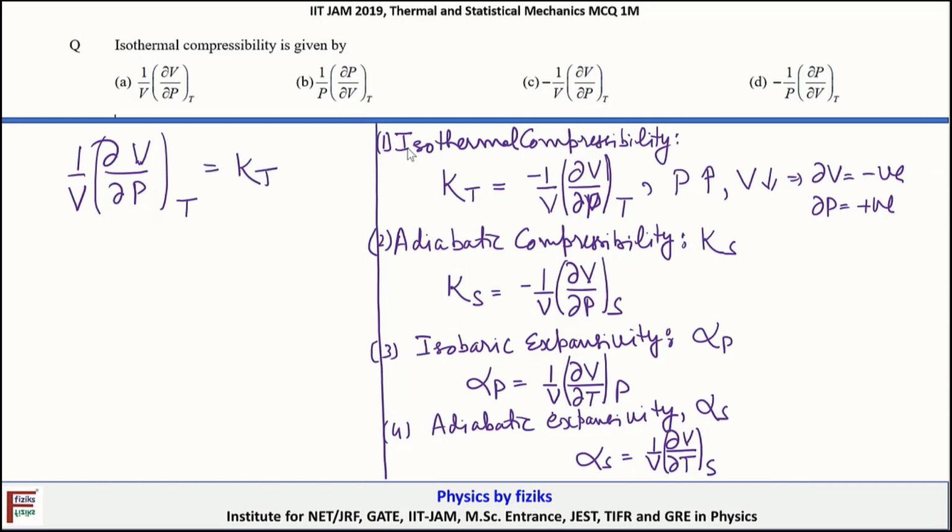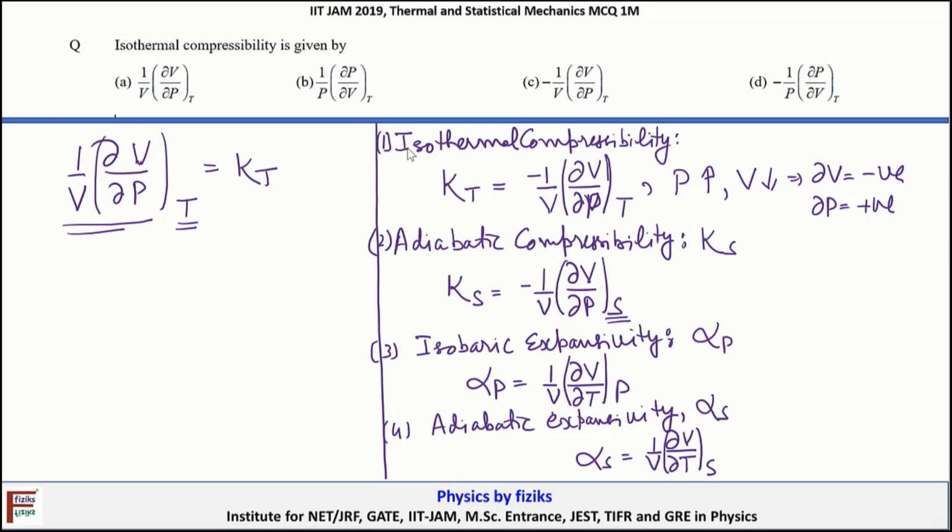Similarly, when the constraint is constant entropy, the quantity is adiabatic compressibility. Again, the basic expression stays fixed, but you simply change the constraint of constant temperature to the constraint of constant entropy. Then we will obtain the adiabatic compressibility here.